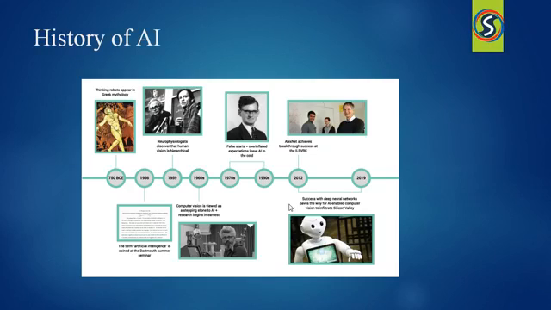In 1997, IBM developed Deep Blue. Deep Blue is the first computer to beat the world chess champion. In 2002, Roomba was developed by the iRobot company. The use of this Roomba robot is home cleaning. Automatically it takes the dust inside. It keeps on moving around our homes to clean the dust in our homes.